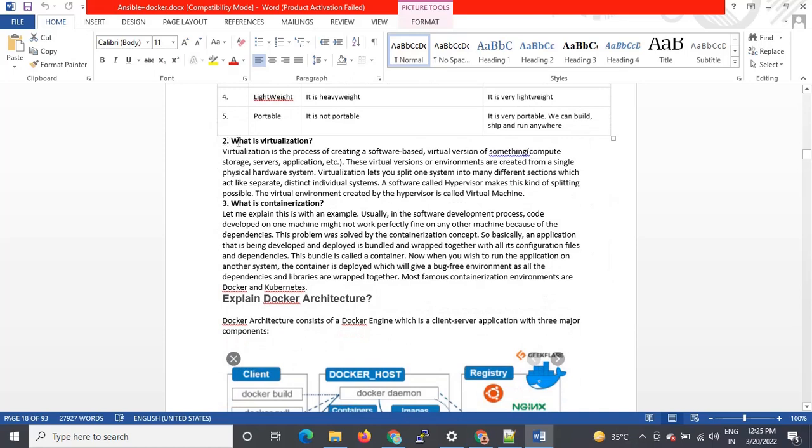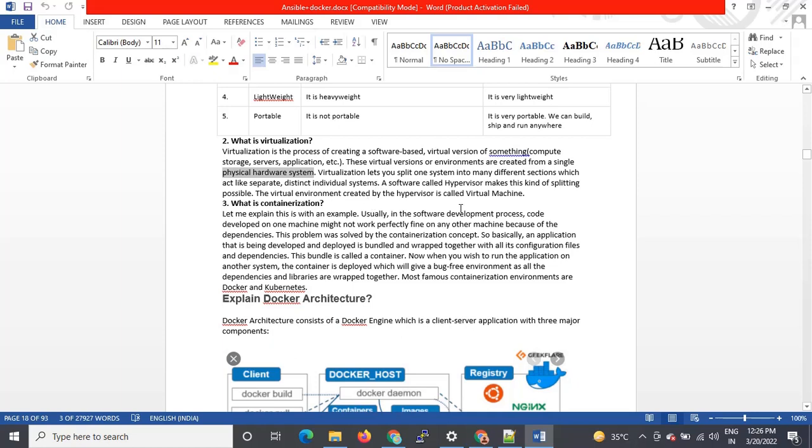So again, what is virtualization? Virtualization is the process of creating a software based virtual version of something: compute, storage, server, and application. This virtual version or environment is created from a single physical hardware machine, right? Because on a single physical hardware machine, on top of that we install the hypervisor, and then we divide the machines. Virtualization lets you split one system into different sections which act like separate, distinct individual systems.